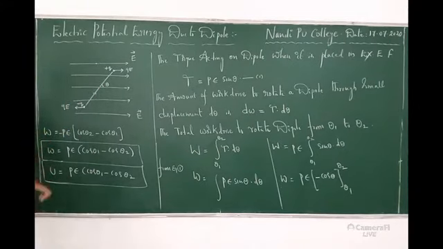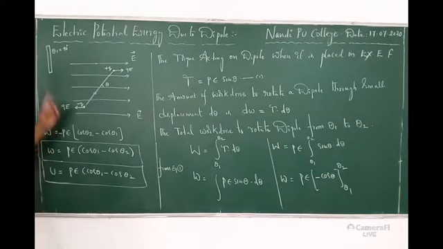Still we can get a simplified equation. What simplified equation? Starting I said one point is, initially the dipole I kept at 90 degrees. So 90 degrees means theta 1 is equal to how much? 90. Why did I say the reason?